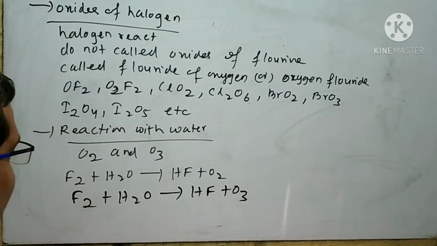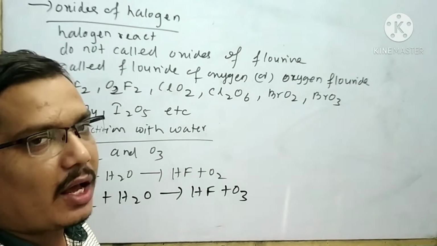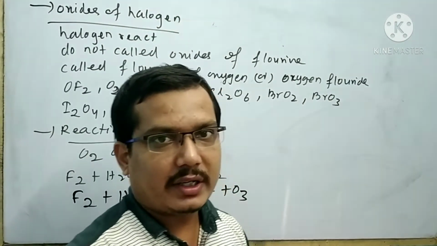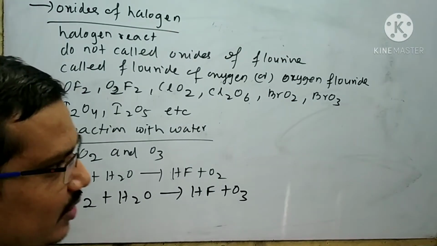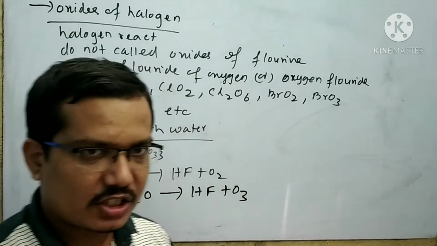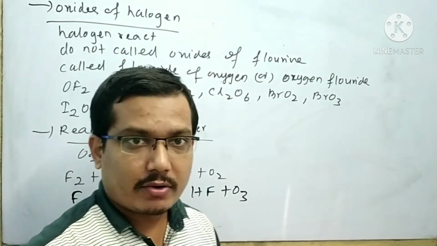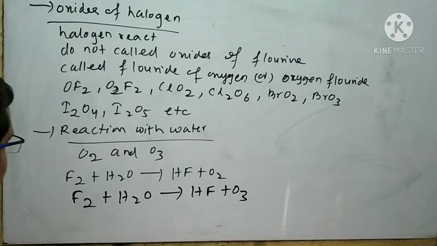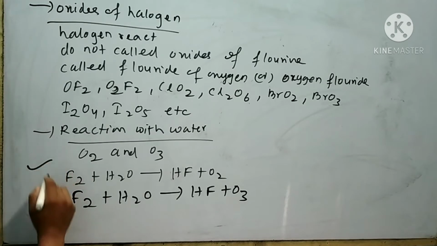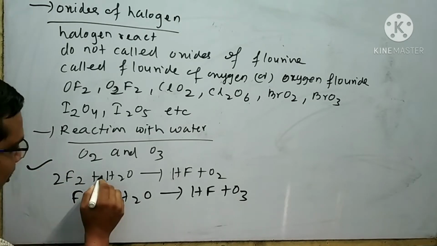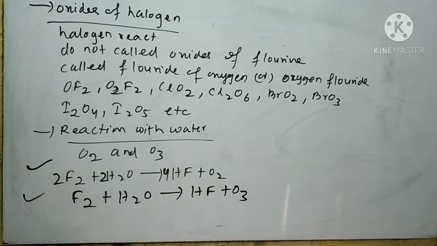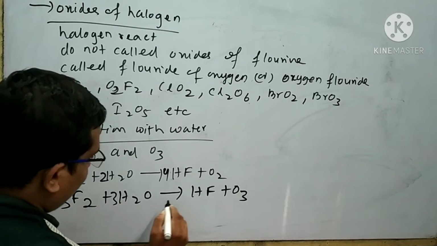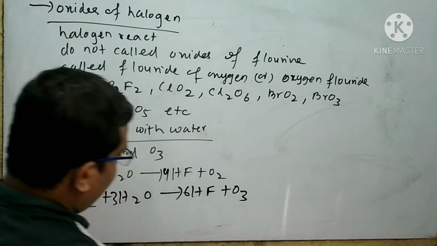Remember an important point, always write the inorganic reaction in balanced form. So you must write all the inorganic reactions in balanced form, otherwise half mark will be reduced in the exam. If I want to balance this equation, then I can write 2F2 plus 2H2O gives 4HF. Similarly, this reaction can be written like this: 3F2 plus 3H2O gives 6HF.